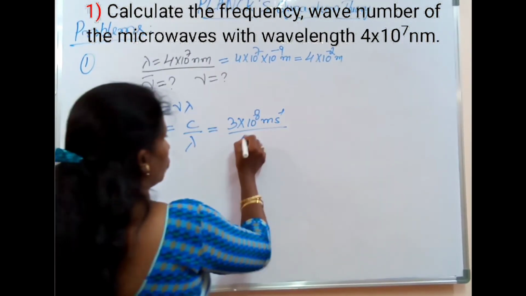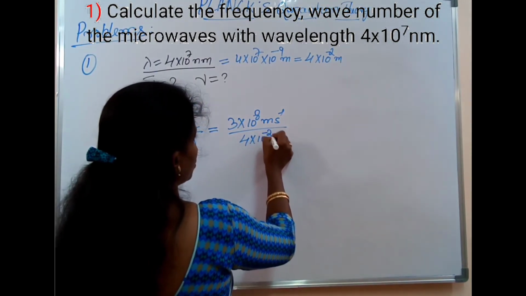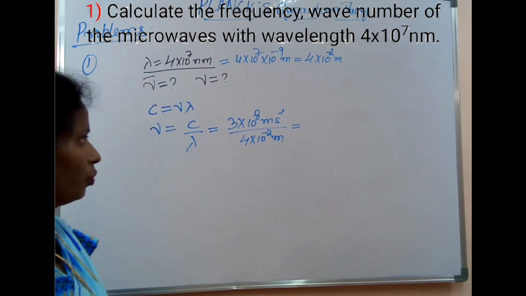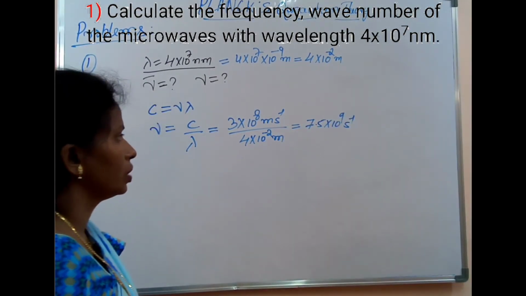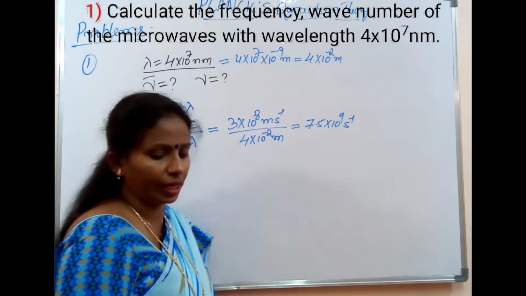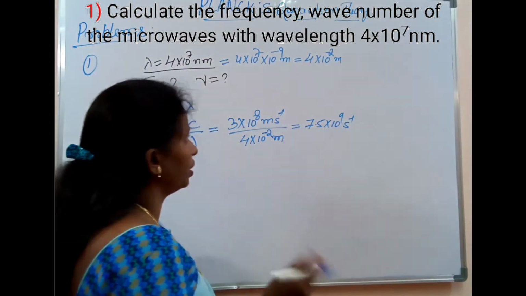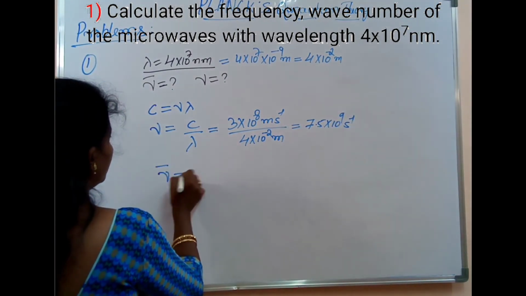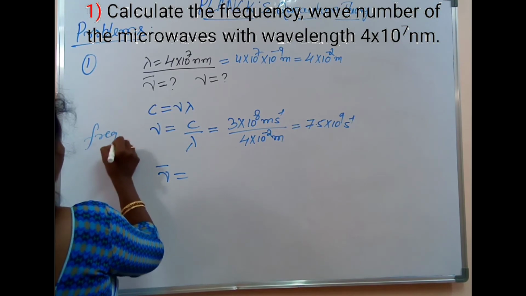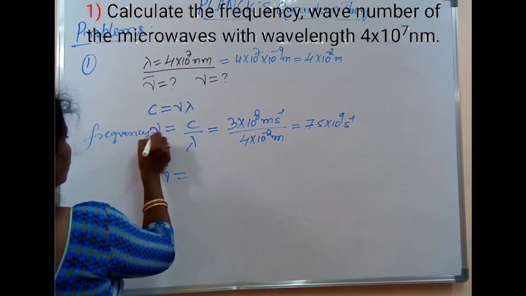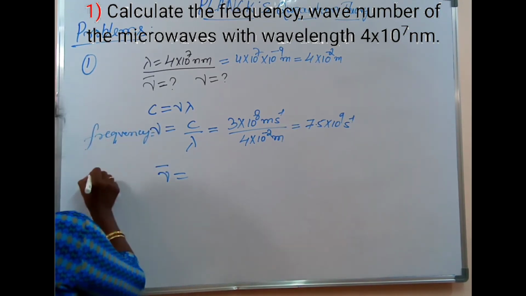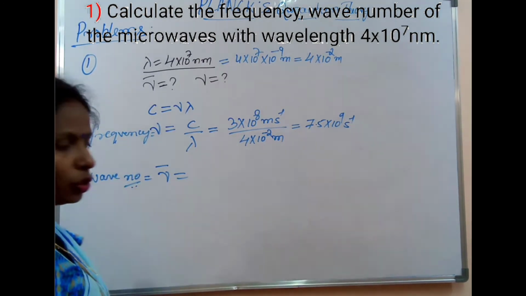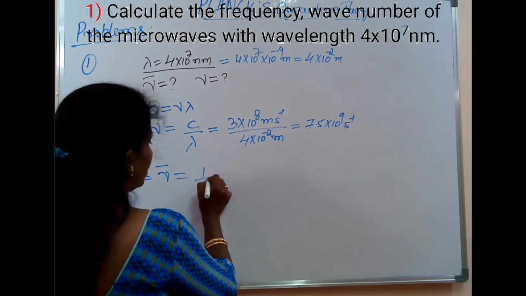Okay, so now 4 into 10 to the power of minus 2 meter. So this will be equal to 3 by 4, which is 7.5 into 10 to the power of 9 per second. Per second or hertz are equivalent. Next, the wave number: nu bar is equal to 1 by lambda.